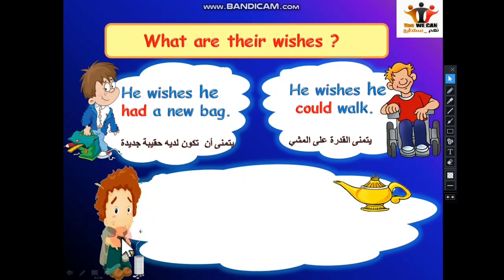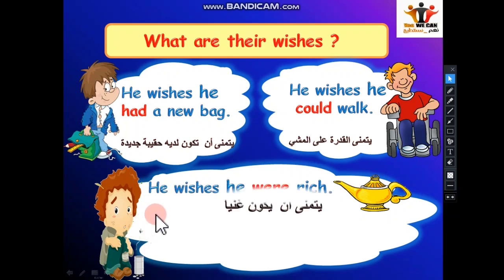What about the last one? If you look at this person, in his appearance, how does he look? A poor or a rich person? So he is poor. Alright? Can you think about his wish? So he wishes he were rich, simply.